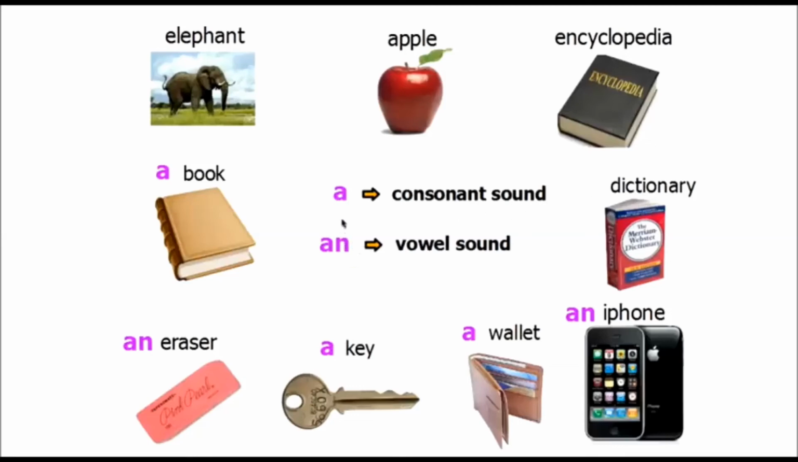Dictionary. This is a dictionary. Encyclopedia. This is an encyclopedia. Apple. This is an apple. Elephant. This is an elephant. Very good. The articles a and an.